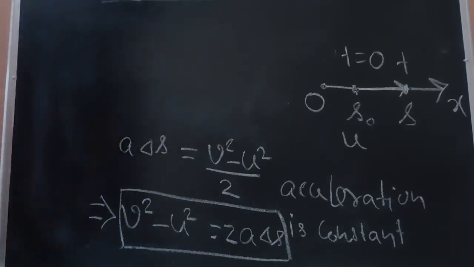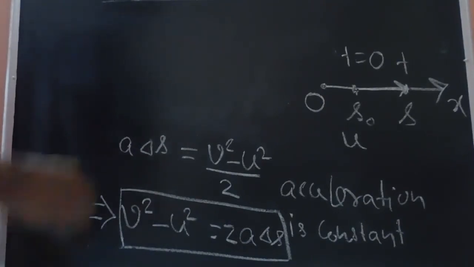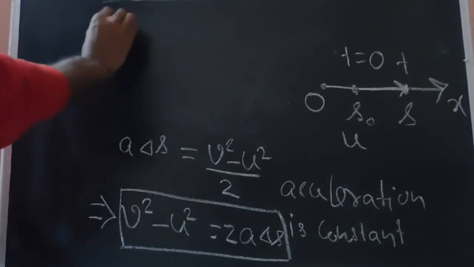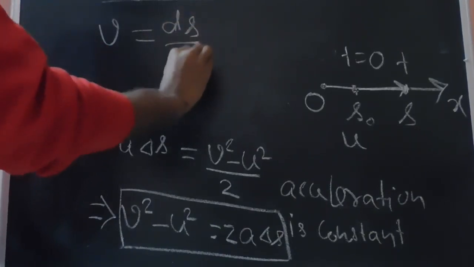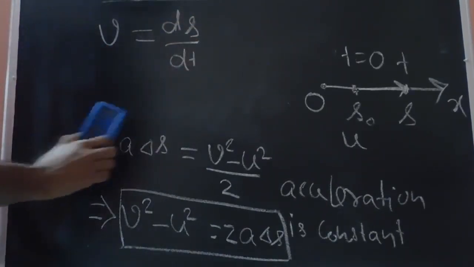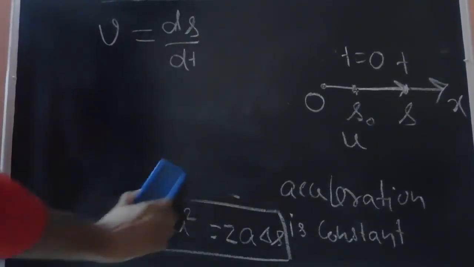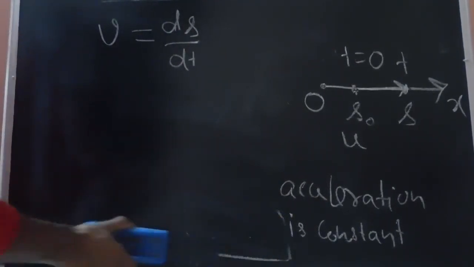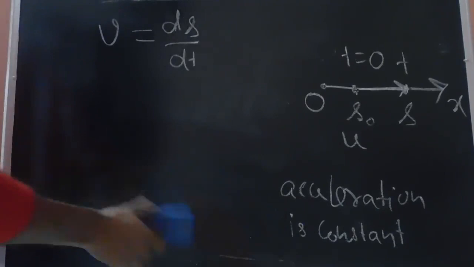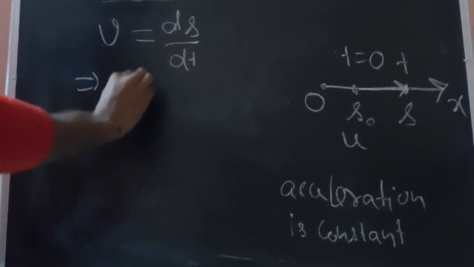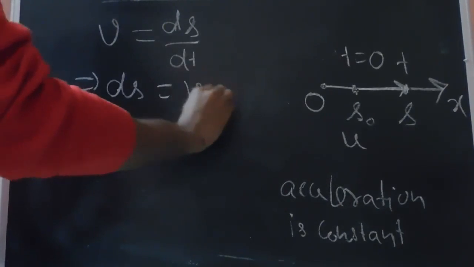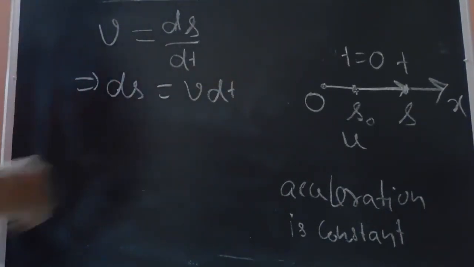Now let's say we want to relate the displacement and the time, that is, how the displacement varies with time. We know from the definition of velocity that v is given as ds by dt. So we see that ds is given as v dt. Just now we have derived the equation for v.